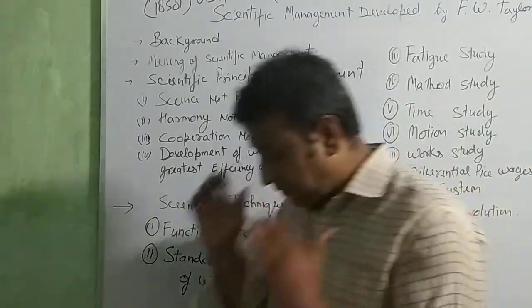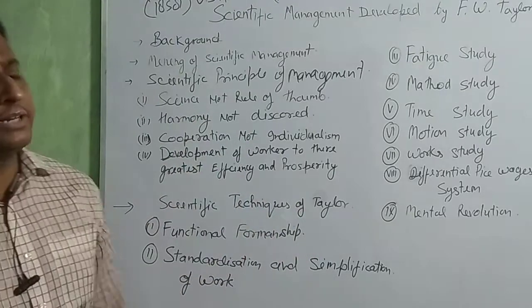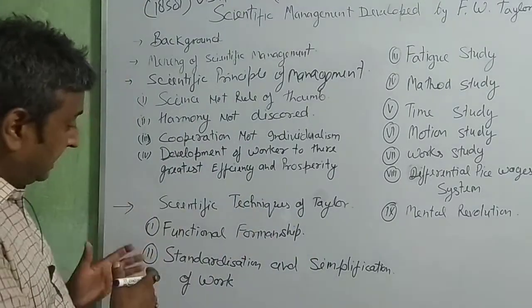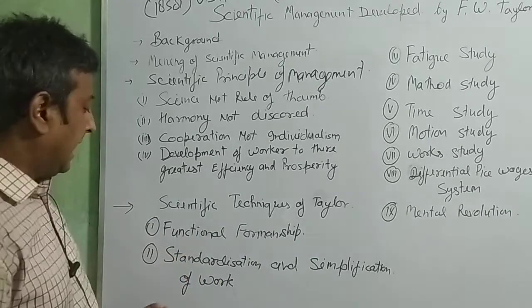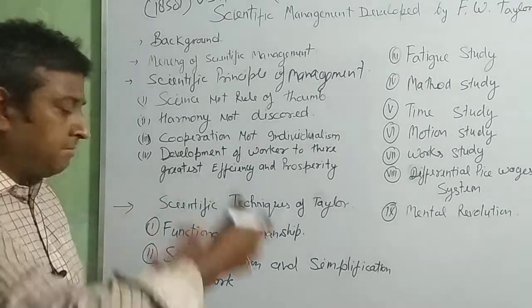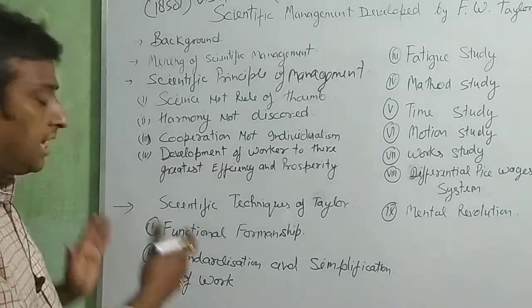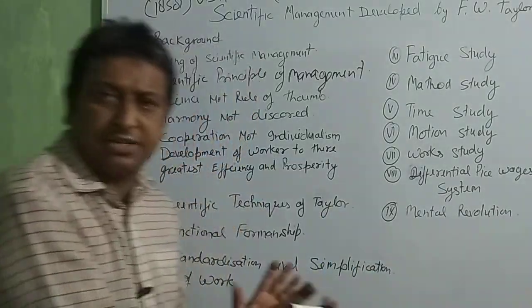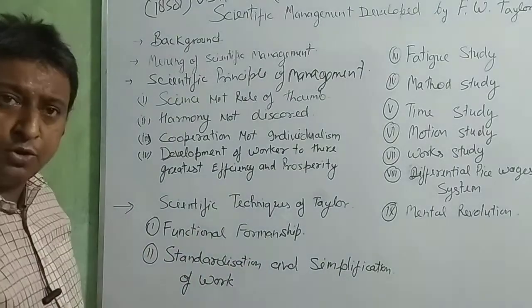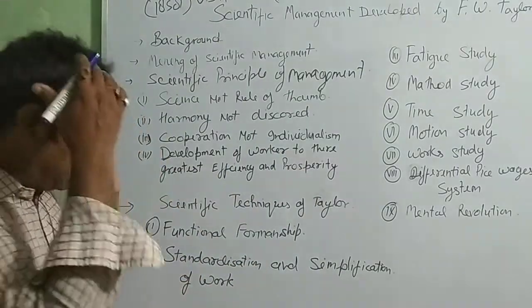Same like that, F.W. Taylor is telling us to divide the work and make functional foremanship. Different types of functions are there, so make one person head for every function.